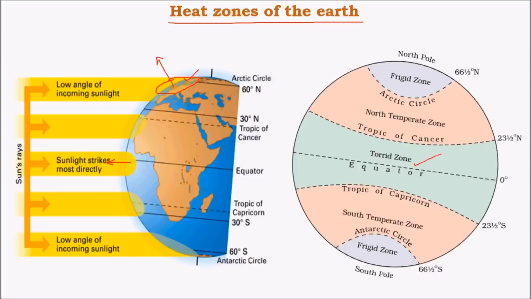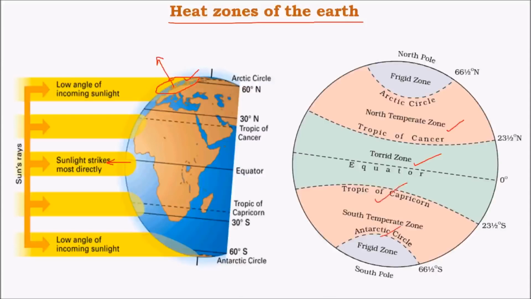For example, torrid zone is the zone between Tropic of Cancer and Tropic of Capricorn, where sun's rays fall directly at least once in a year. The other one is temperate zone, and there are two temperate zones, one in the north and one in the south. The north one is called North Temperate Zone and the other one is South Temperate Zone. They are regions between Tropic of Cancer and Arctic Circle in the northern hemisphere and Tropic of Capricorn and Antarctic Circle in the southern hemisphere.